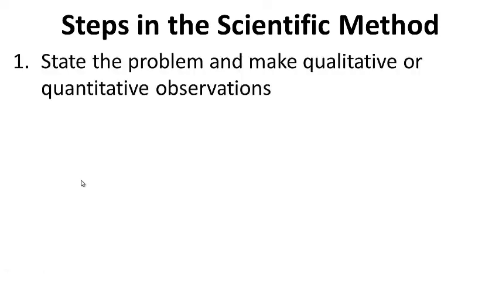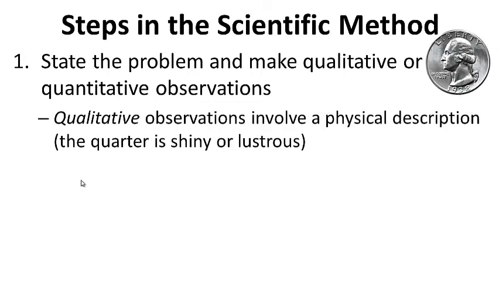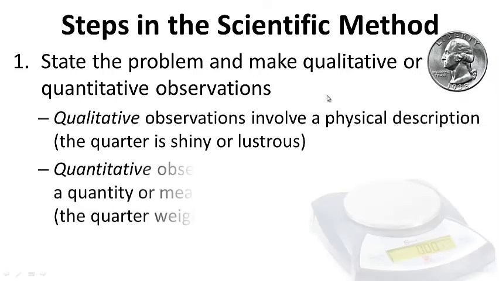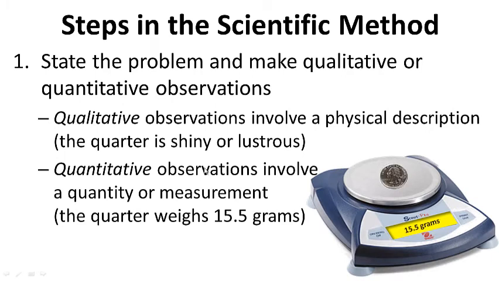Steps in the scientific method. Step 1, state the problem and make qualitative or quantitative observations. What's that? A qualitative observation involves a physical description. The hair was blonde, or in this case, the quarter here is shiny or lustrous. That is a qualitative observation, a physical description. A quantitative observation involves a quantity or measurement. If we take that same quarter and put it on a scale and mass it, it'll weigh 15.5 grams. That is a quantitative observation. It involves a measurement, or a number, if you will.